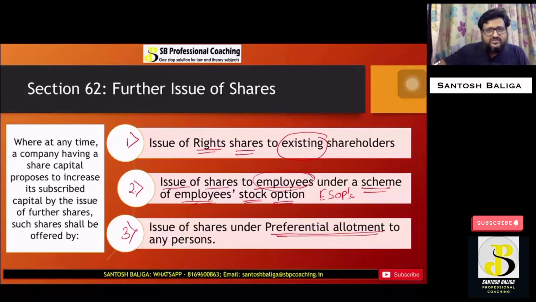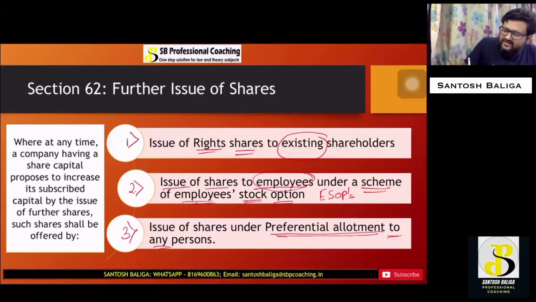Now, this can be done to any persons other than the existing shareholders, other than the employees also. So this issue can be for existing shareholders, for employees, or for private individuals also. All these three types we are going to understand in the further slides.